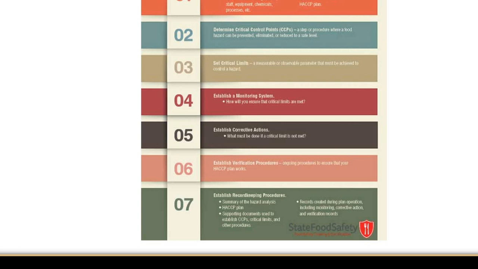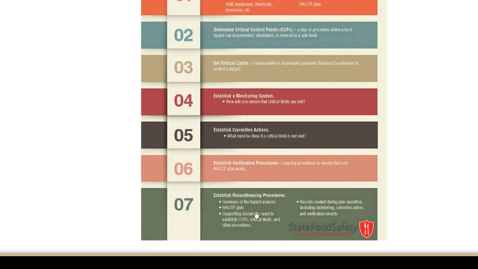And 6 is establish a verification procedure. These are the ongoing procedures to ensure that your hazard plan works. We should set a protocol and make a checklist of all those things, and every step should be satisfied by the needs, and it should be perfect in planning the protocol for hazard certification.